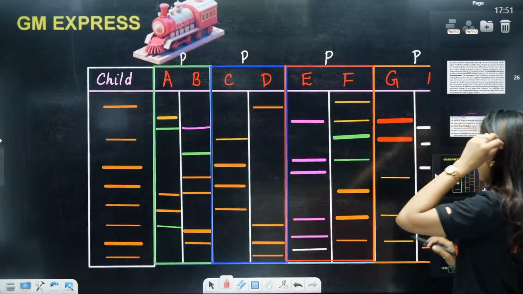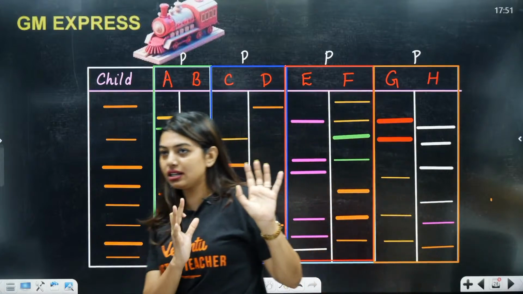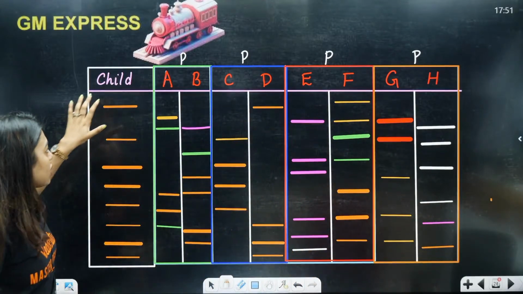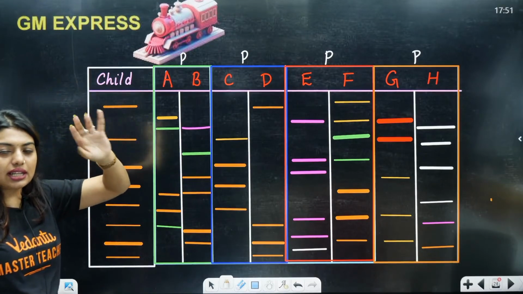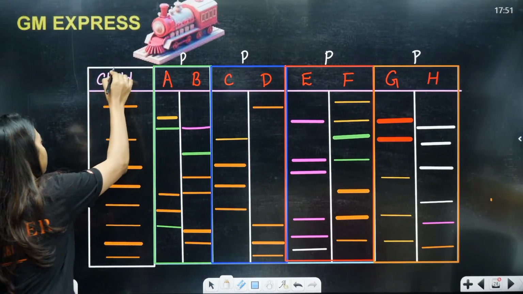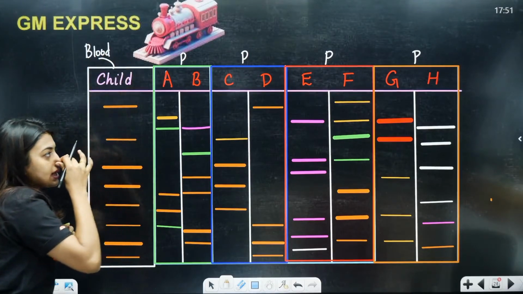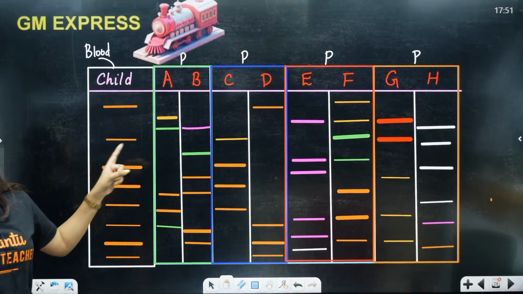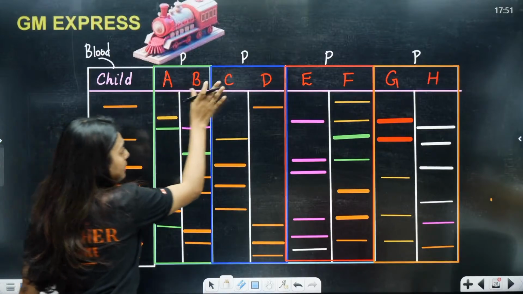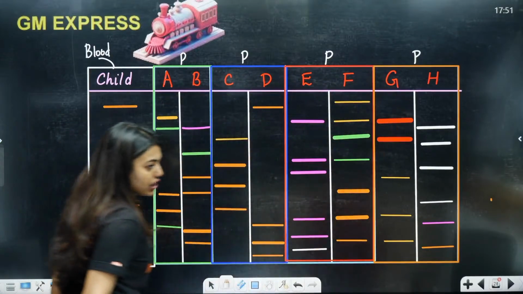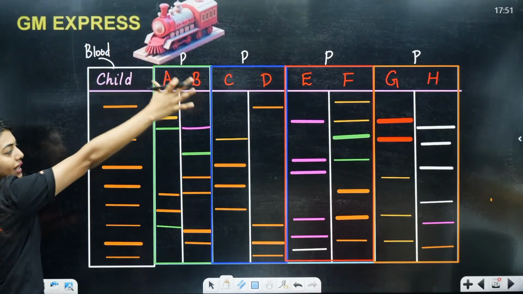Now students, you tell me the answer for this. So here this is a little more complicated one. Try to look carefully and understand. This child got kidnapped, and the child is missing, and from the kidnap place we got some blood sample. From the blood sample we have to identify who are the parents. Is it A and B, C and D, E and F, or G and H? Now we have to identify the parents.